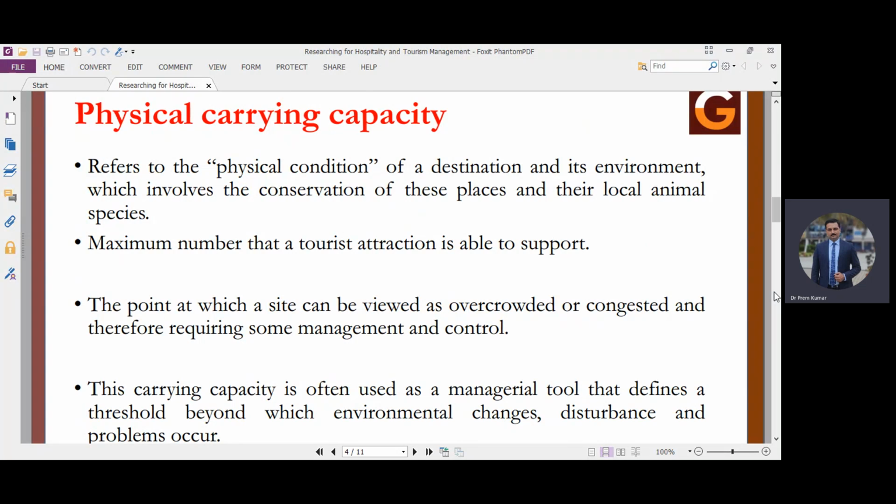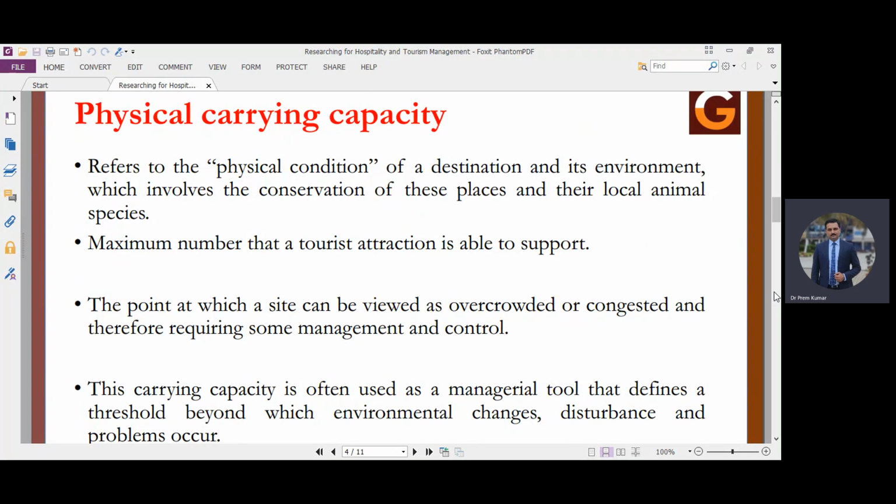So there might be different time periods also in a day, in which the number of tourists or footfall is very high. So we can easily say which period tourists will be more at a destination, and sometimes it may be a lower number at a destination. It can often be used as a managerial tool also, which defines a threshold beyond which environmental changes, disturbance, and